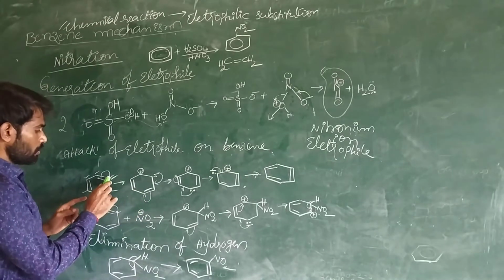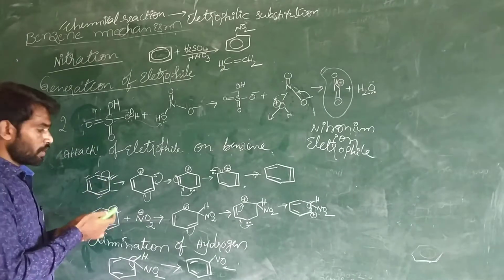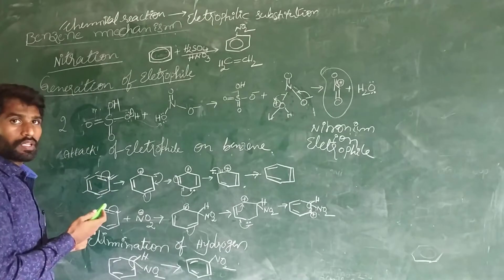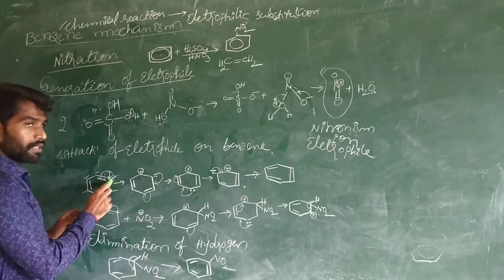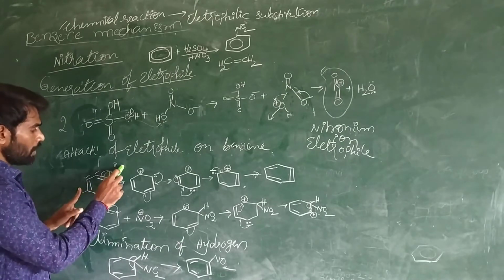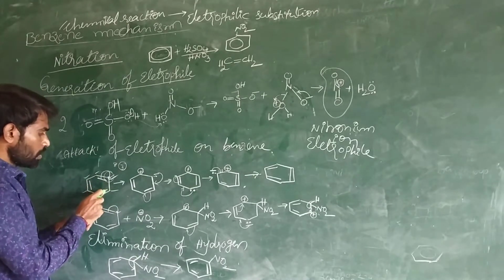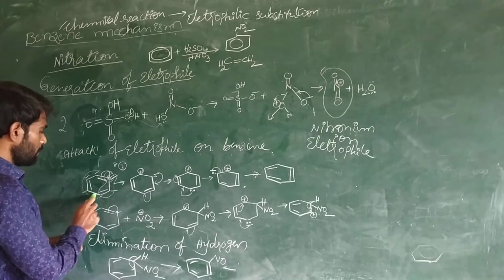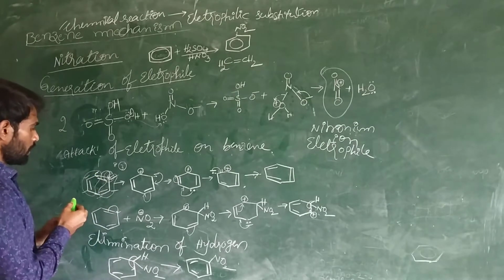Actually, in order to get the octet, every carbon atom must have 8 electrons. But here, these 6 electrons are sufficient for only 3 carbon atoms. If these 6 electrons are shared by only 3 carbon atoms, those 3 carbon atoms get an octet. The remaining 3 carbon atoms do not get an octet, because these 3 carbons have only 6 electrons.